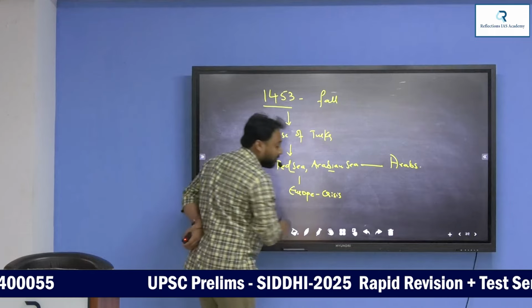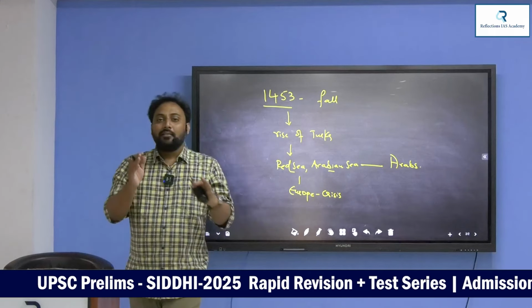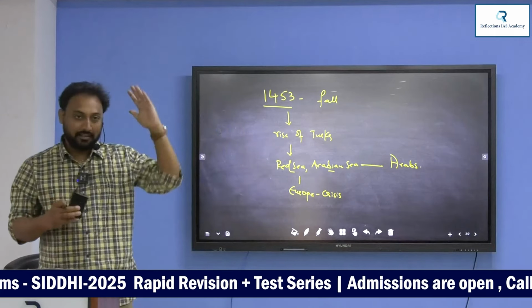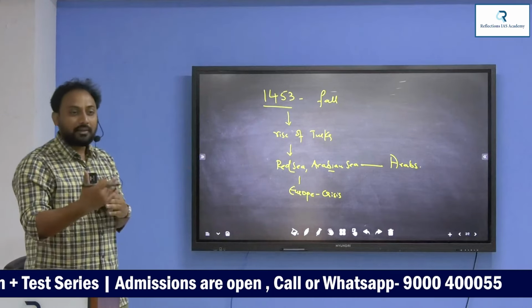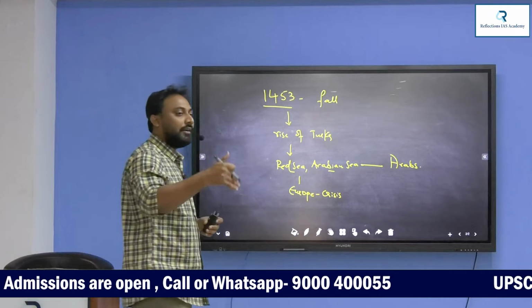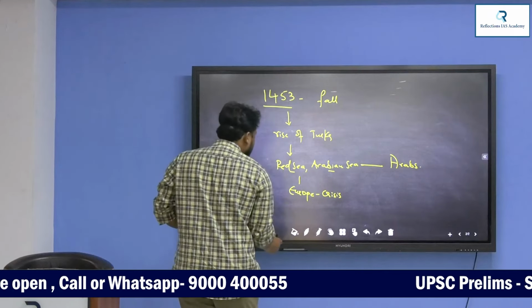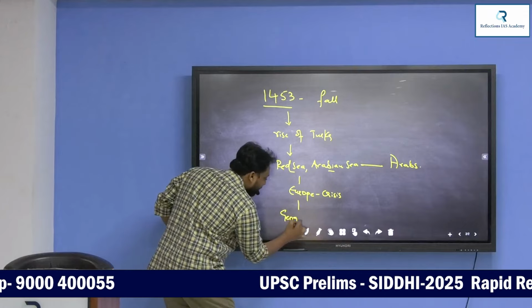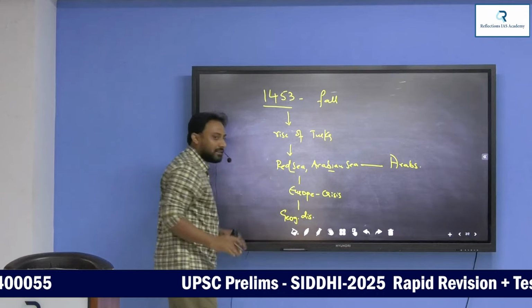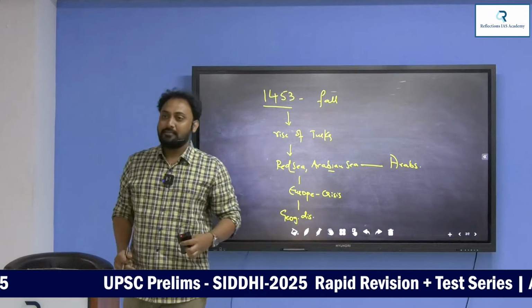So if you get a question why Europe is in crisis, because West lost contacts with East. Europe lost its contact with India. So without trade with India, definitely Europe will go into the crisis. So now as Europe is in crisis, they started geographical discovery. From here onwards, the actual modern India begins.